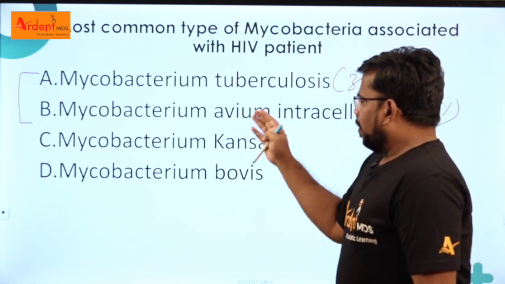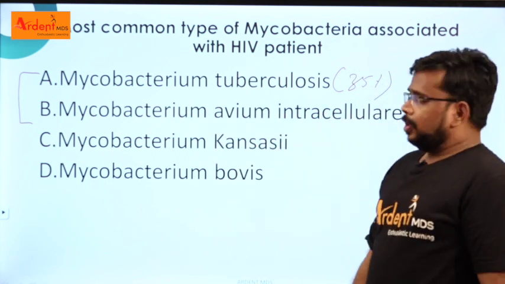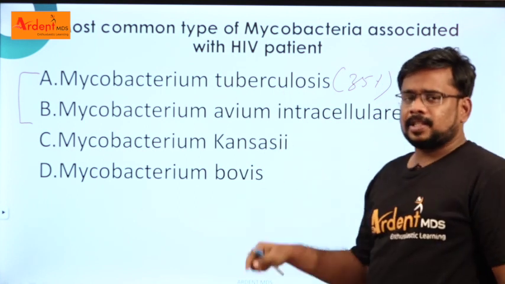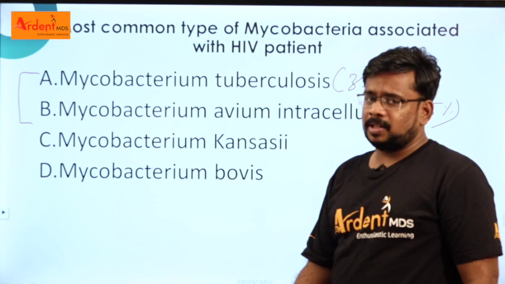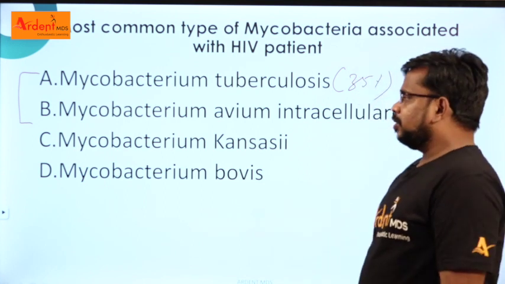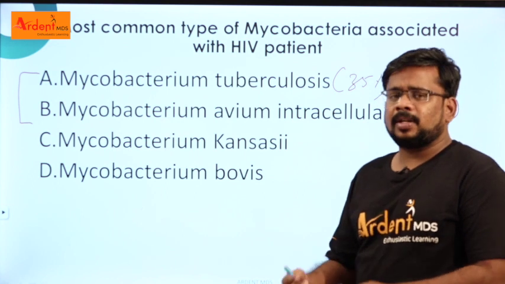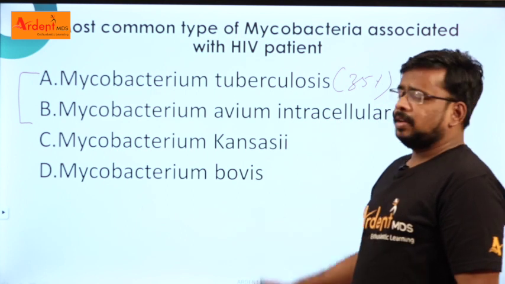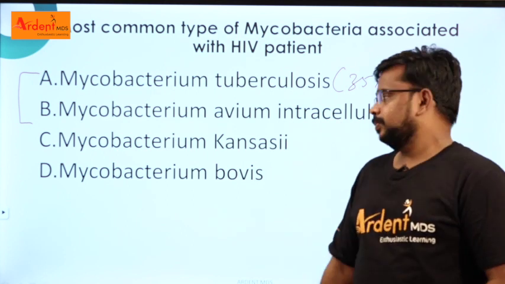Right, what is this Mycobacterium avium intracellulare? Avium is a separate organism and intracellulare is a separate organism. Both are different species of Mycobacterium, but distinguishing between avium and intracellulare is very difficult. So we always say Mycobacterium avium intracellulare together.